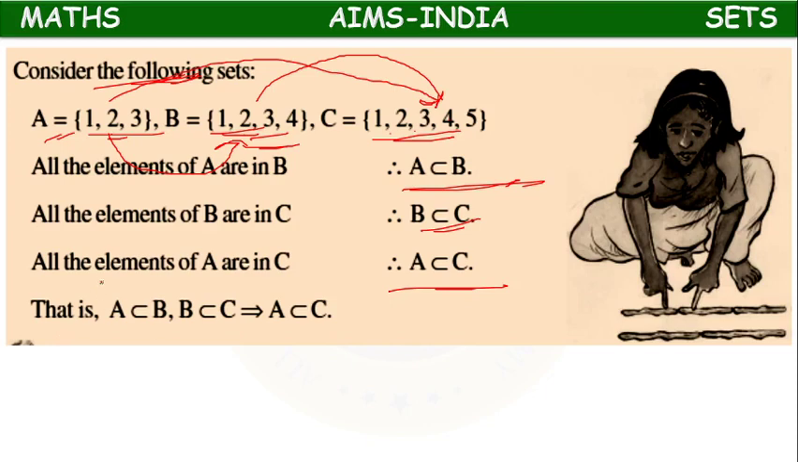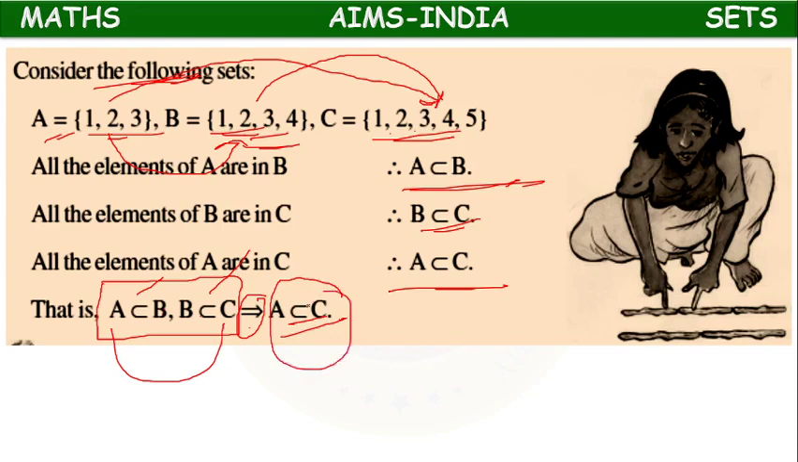This means if A is a subset of B, and continuing, B is a subset of C, which implies that A is also a subset of C. This conclusion we can draw from these conditions. Okay.